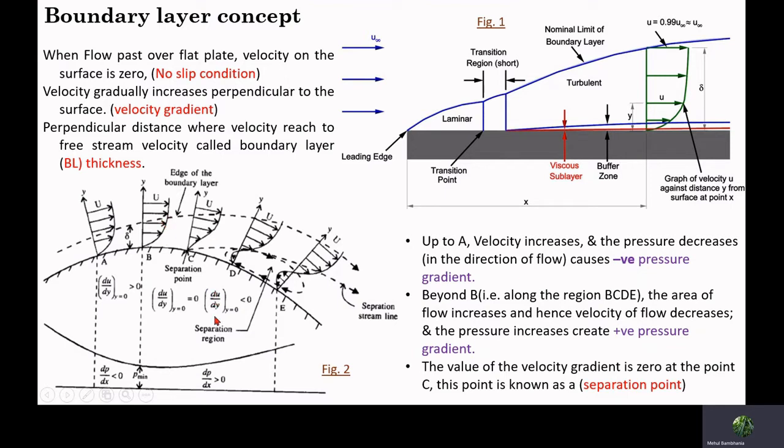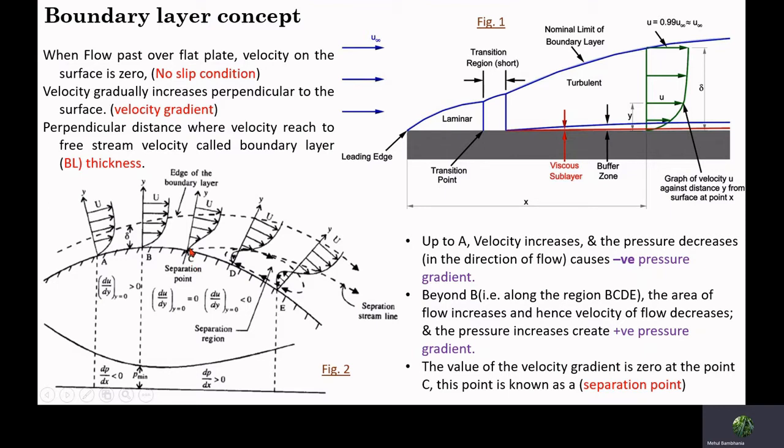Because of that, we observe a negative velocity gradient along the length. That negative velocity gradient ultimately leads to zero velocity gradient at a particular point, in this case point C.